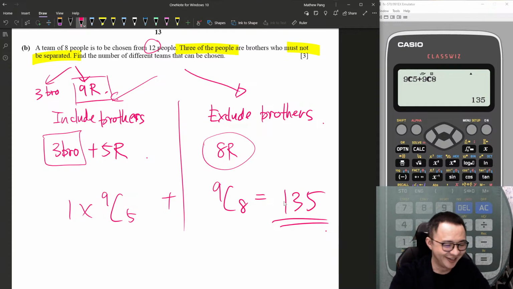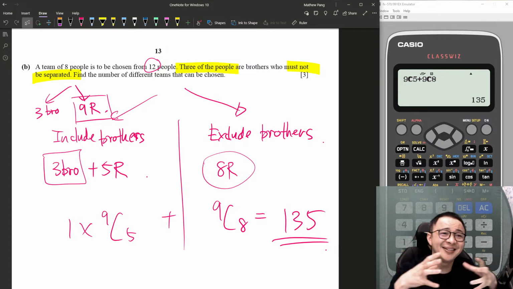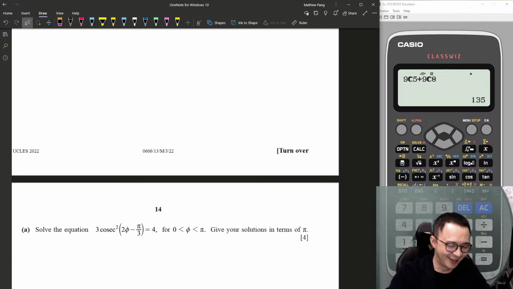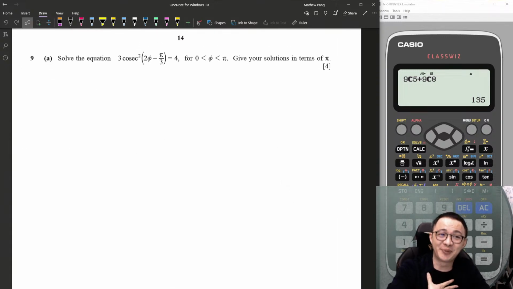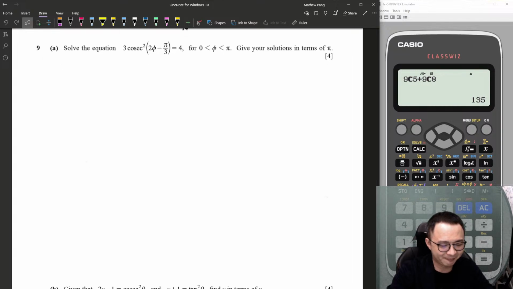I hope you can understand. I try my best to make this very easy to understand. If my explanation still can't make you understand, I'm a bit of a failure, but please let me know so that I can improve. Yeah, I'm not perfect. Sometimes I do not know how to make all the students understand. But yeah, last 2. Come, let's do it.